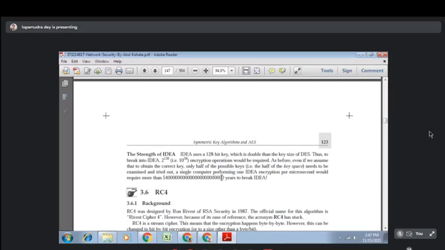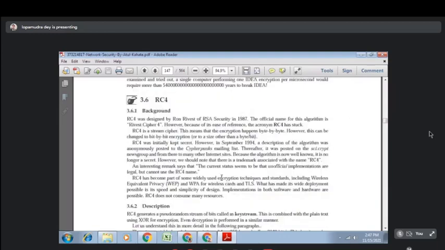So this is a strong algorithm, but not used too much in our regular day-to-day life. Normally the DES algorithm is so famous. If DES is not giving you proper security, you can use double DES, triple DES. So this is the difference between IDEA and the DES algorithm.